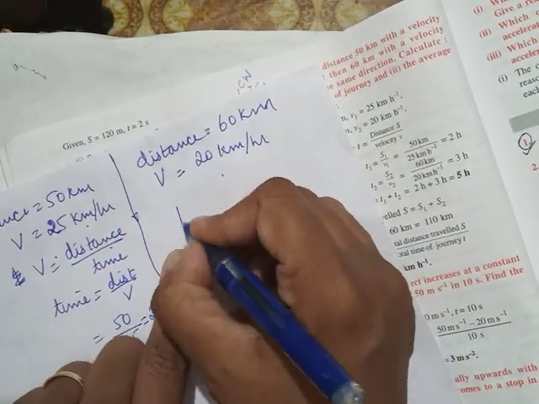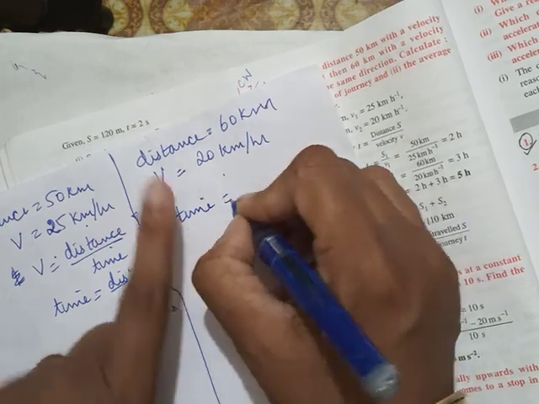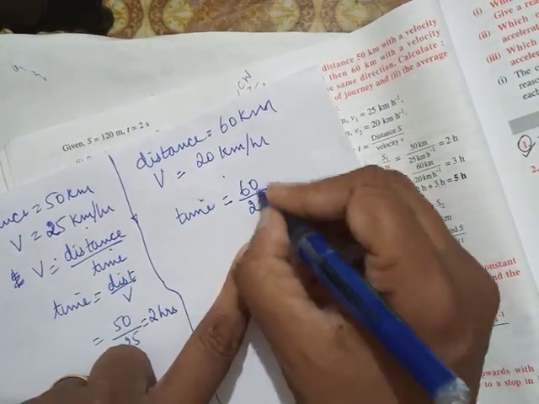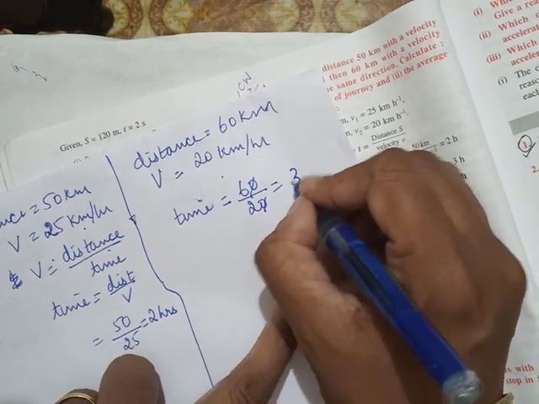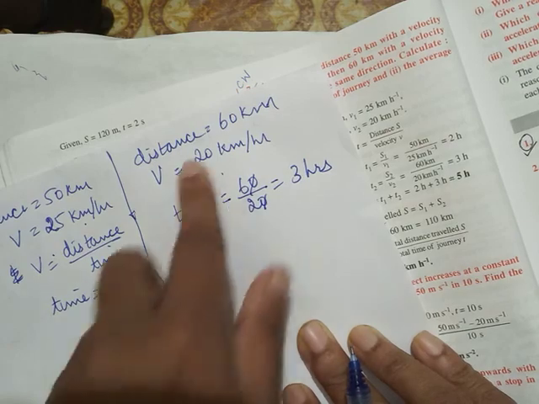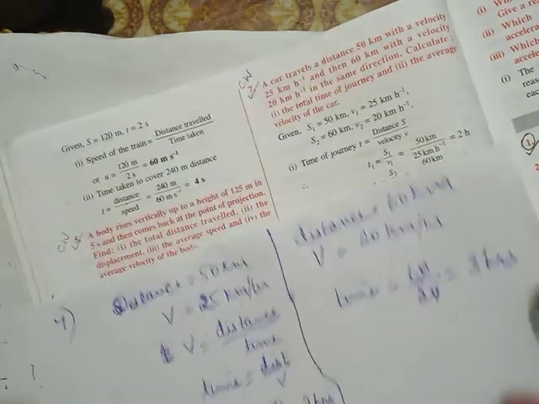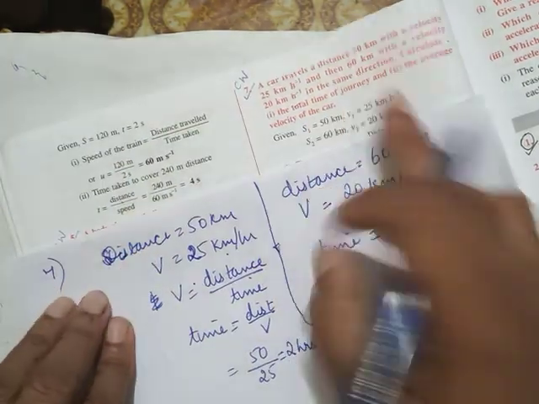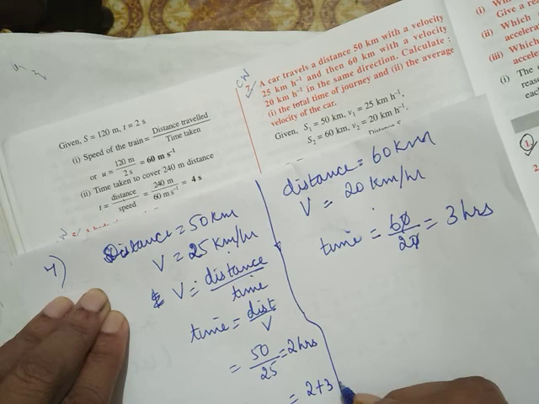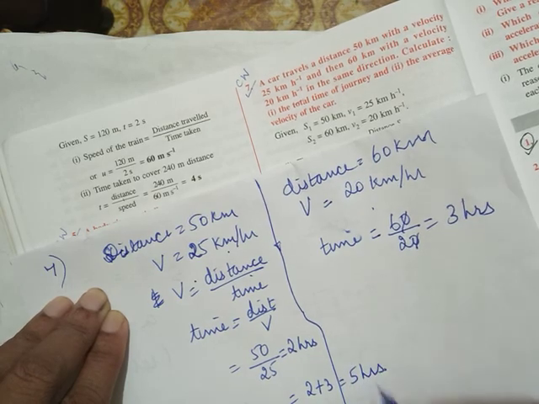Same way here, time will be distance upon velocity, that is 60 by 20, 3 hours. So we covered 50 km in 2 hours, 60 km in 3 hours. The total time of journey will be 2 plus 3, that is 5 hours.